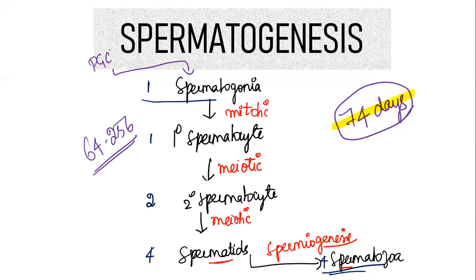The basic concept is, this primordial germ cell will undergo 5 to 7 cycles of mitotic division to produce multiple spermatogonia. Here, what I have considered is only one mitotic division, right? So that is the thing here. It takes approximately 74 days. You have to know this. And one spermatogonia will give rise to 4 spermatozoa. This is the take home point.